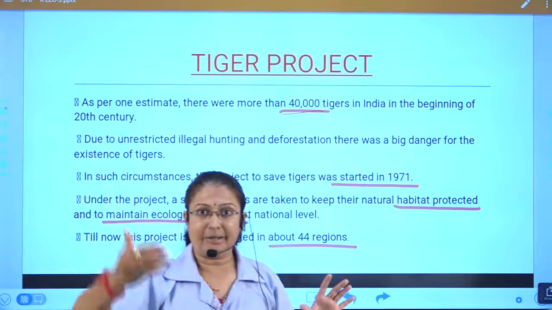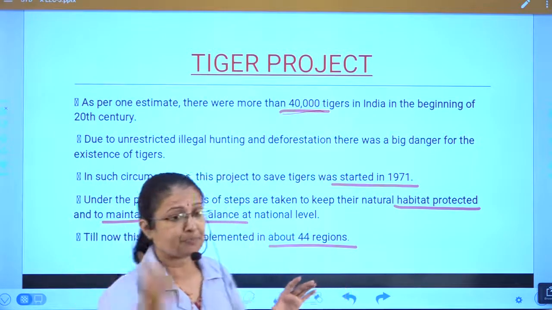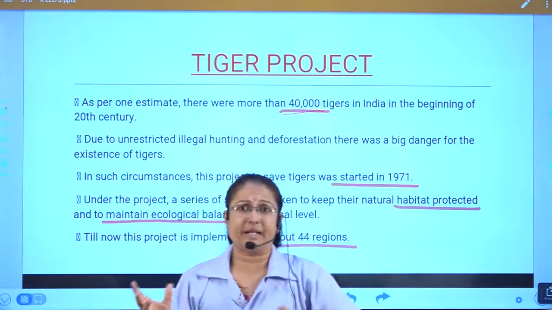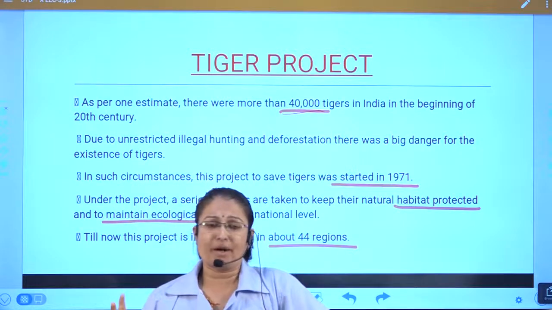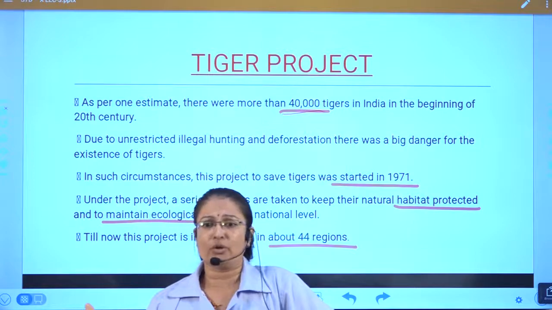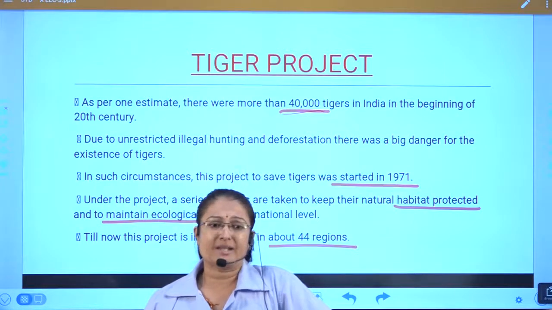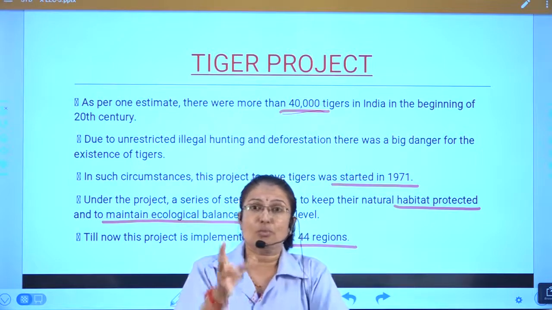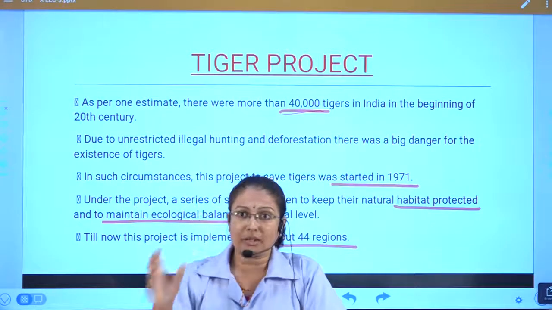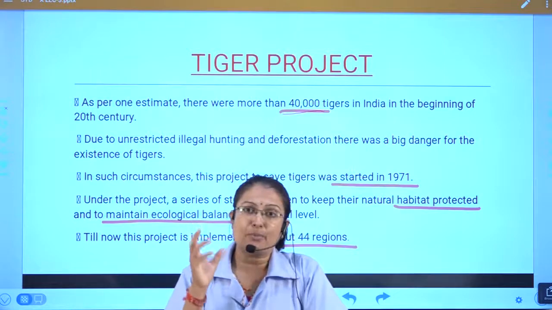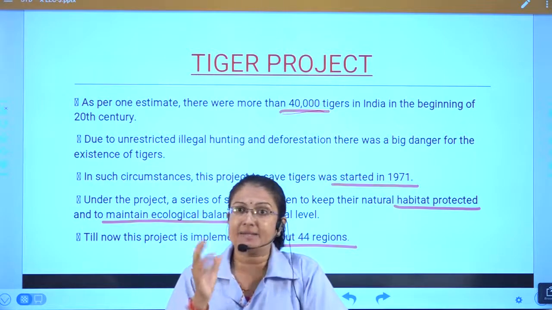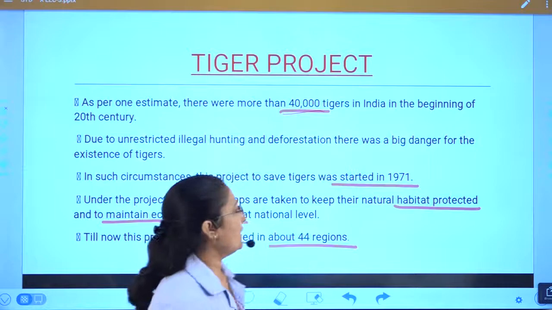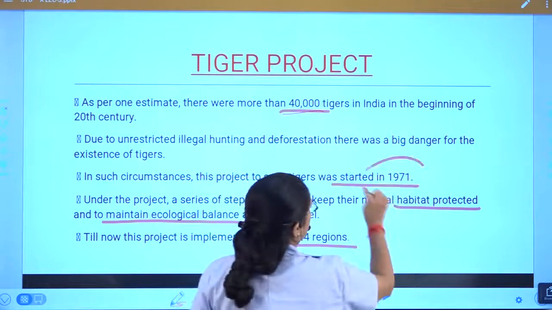Then it decreased, and due to unrestricted illegal hunting and deforestation, there was a big danger for the existence of the tiger. And due to this, to protect and save the tiger, a national level project was started in 1971.